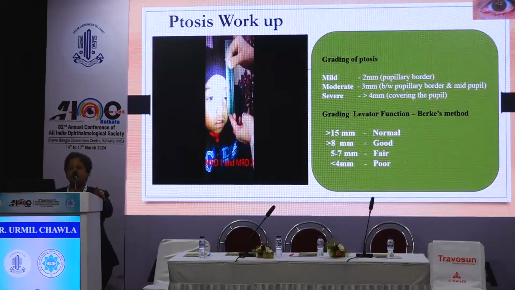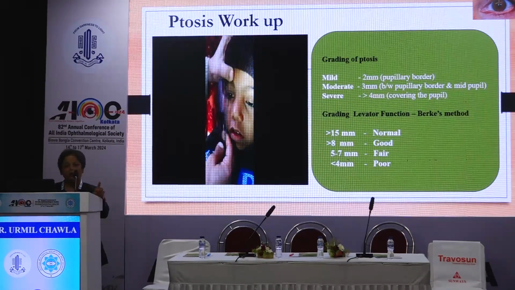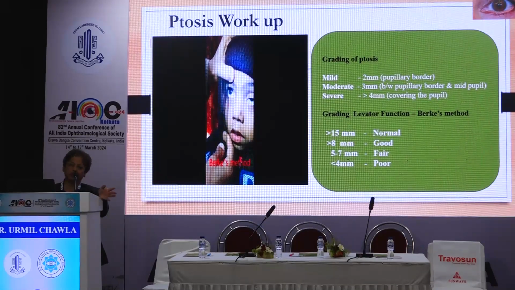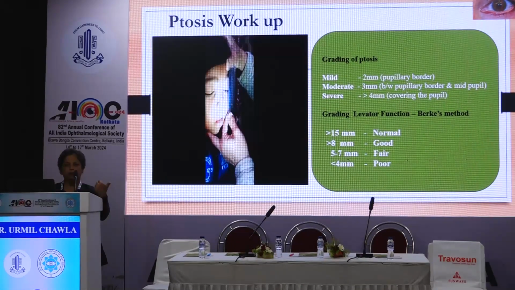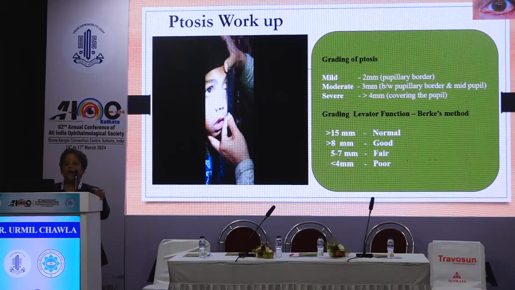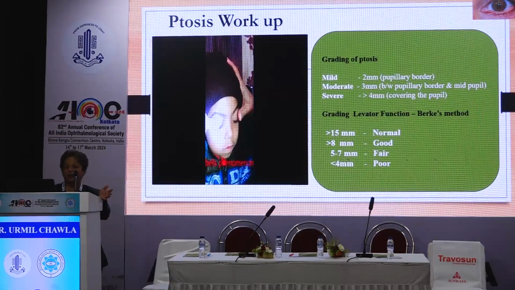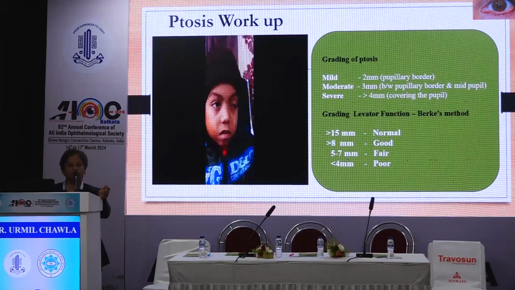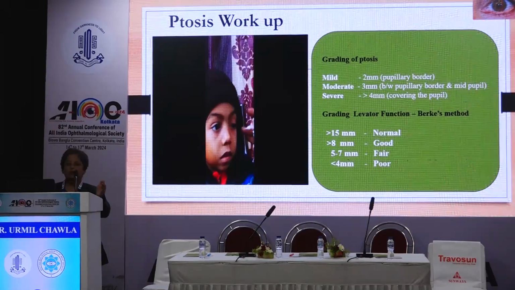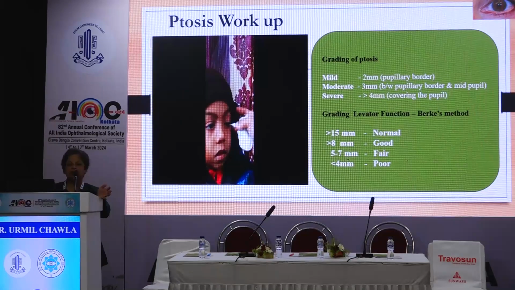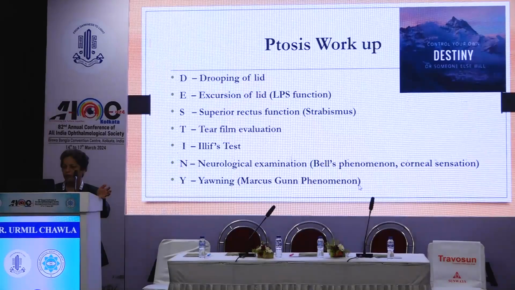MRD1 and MRD2 in both the eyes. MRD1 is more important than VPH, that we know. If there is discrepancy between the two, we follow the MRD1. Berke's method is followed for the LPS measurement of the LPS action, a very important landmark for deciding our ptosis surgery. Bell's phenomenon, very important to see, because otherwise if it is poor, we need to undercorrect. Marcus-Gunn, another important thing, and corneal sensation. So all these things have to be seen every time we analyze a case of ptosis.